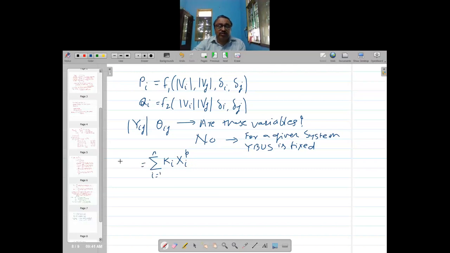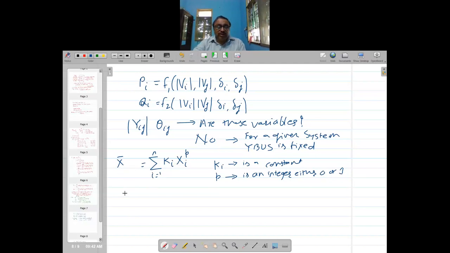So this is the right hand side, and on this there can be any variables x1, x2, x3, x4. It is necessary that Ki is a constant, and p is an integer having value either 0 or 1.